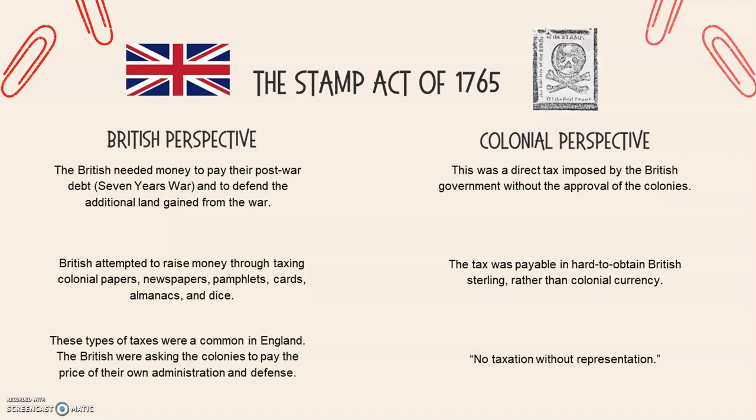Of course, you can go out and find other perspectives in different sources, but these are just 2 examples of multiple perspectives on the same event. Things get even more complicated when you bring in the loyalists, who did not agree with the rest of their colonial brothers and sisters and thought that taxes were just fine because they were British subjects. So always keep in mind that multiple perspectives are involved in any one story, and even if you're focusing on one perspective, you're still considering the other perspectives as well.